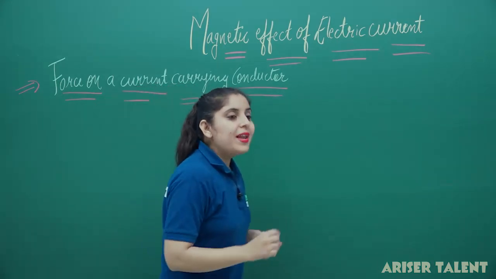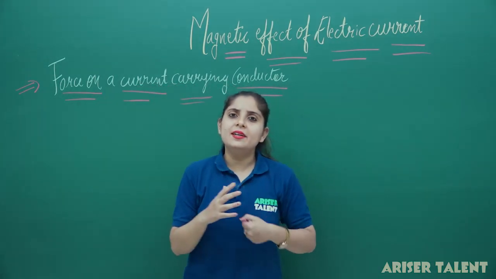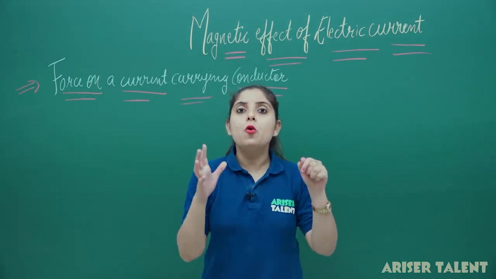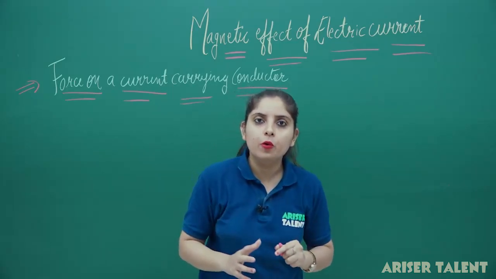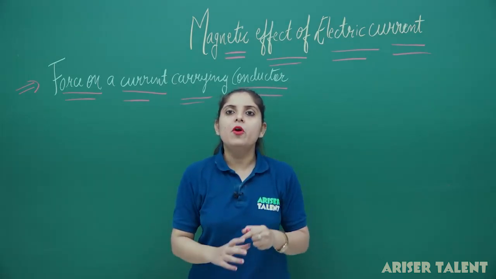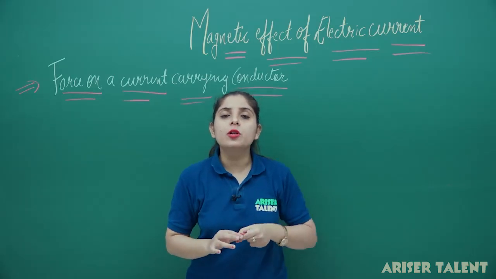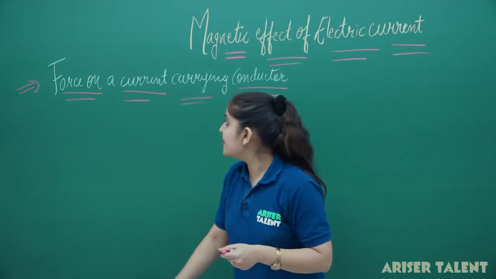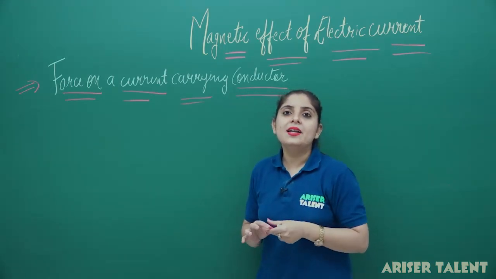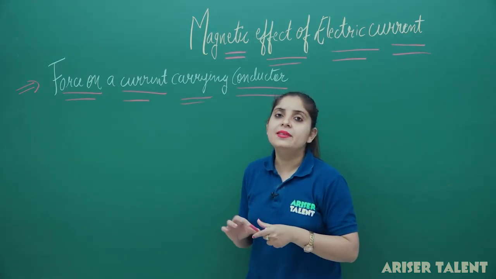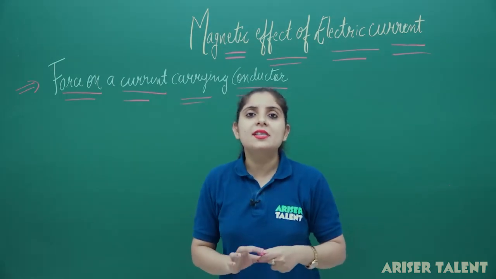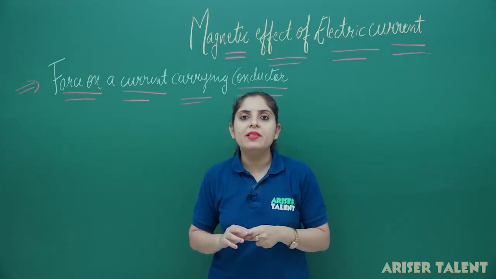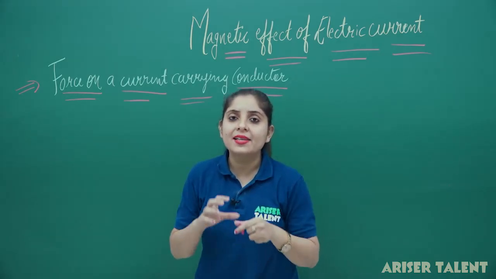Now, what will happen? Firstly, Oersted did a lot of experiments regarding the magnetic field. As I have told you, the whole credit for the magnetic field theory goes to Oersted. Oersted also concluded some points regarding the force. After that, Ampere said that if you place a current carrying coil in a magnetic field, it will also exert some force on the conductor. It means there will be a mutual interaction between them and a force will be exerted.